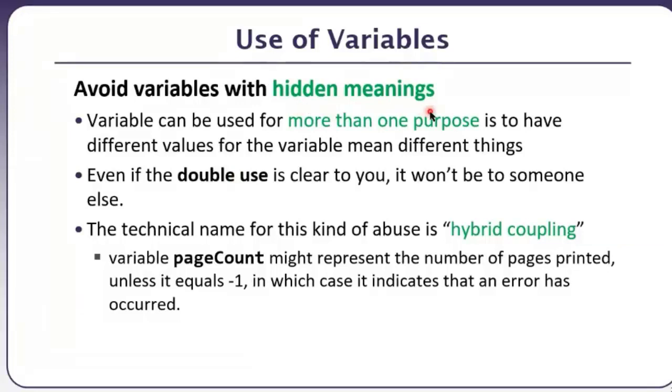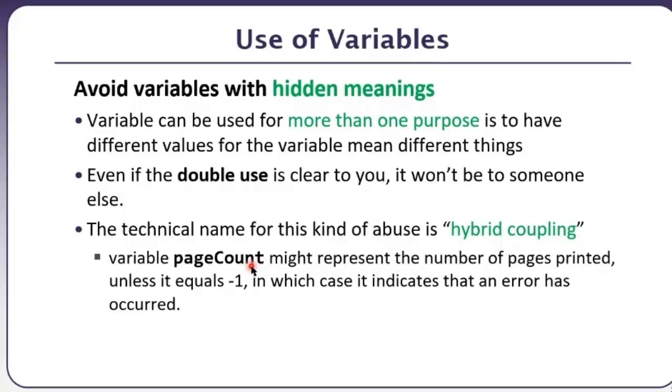Avoid variables with hidden meanings. What do I mean by hidden meanings? Let's directly jump on to an example. एक variable है page count के नाम से. Fine. What do you think? Page count में क्या होना चाहिए? The number of total pages? Probably these are the total pages which are being printed. These are the pages which are exported to PDF and somehow. So this variable should only contain the number of pages.